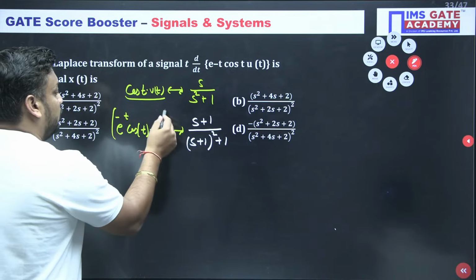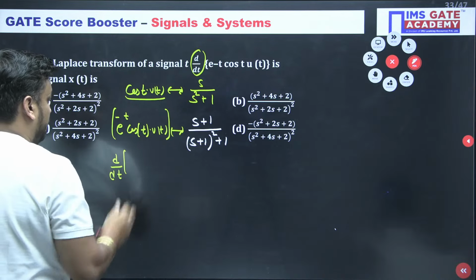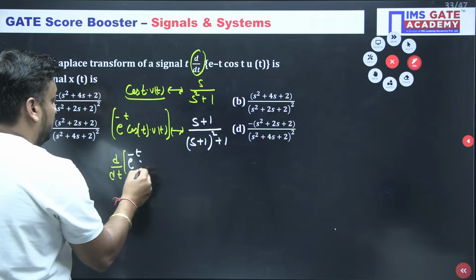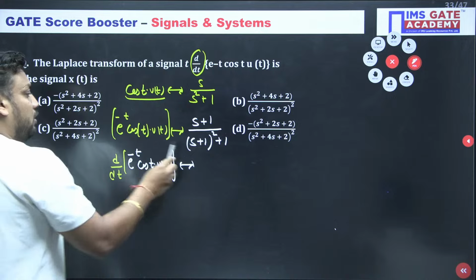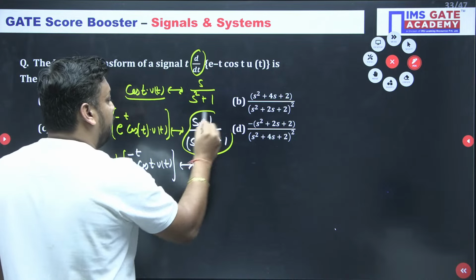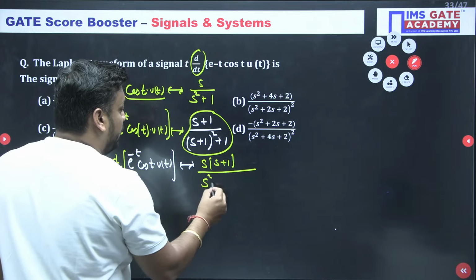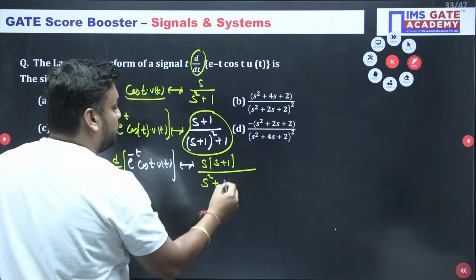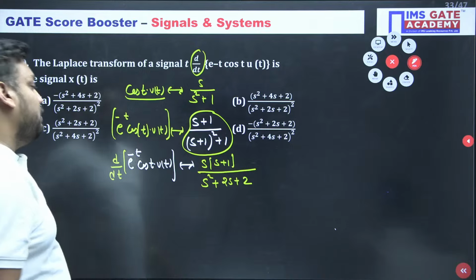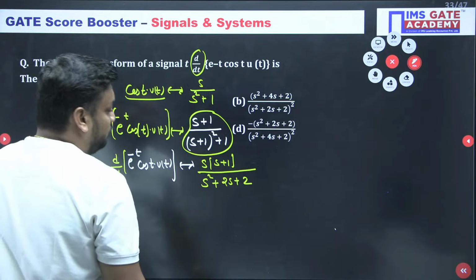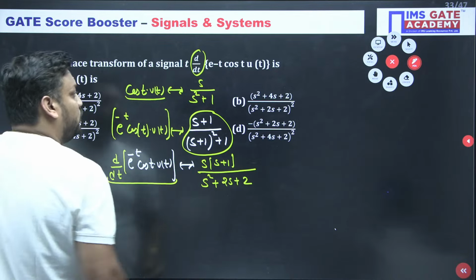After that, d by dt of e to the power minus t cos t u(t), its Laplace transform is s into the entire value. So it will be s into (s plus 1) upon s square plus 2s plus 1 plus 1. So it will be s square plus 2s plus 2, using (a plus b) whole square equals a square plus b square plus twice ab. If this is my x of t, this is my x of s.